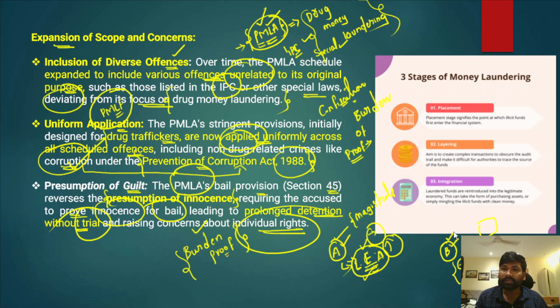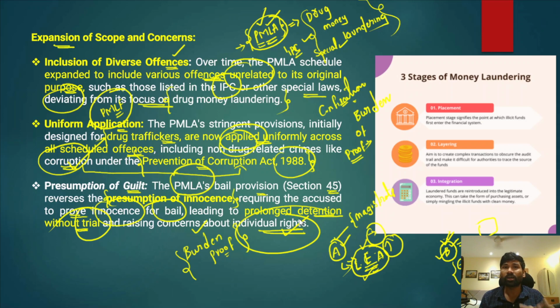Rather, it is the responsibility of B to prove himself innocent before the court. As long as he does not prove himself innocent, he will remain under detention. Right? So it will also lead to the violation of individual rights because they are under detention as long as they do not prove themselves innocent.